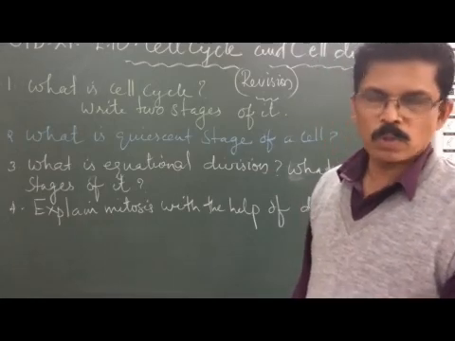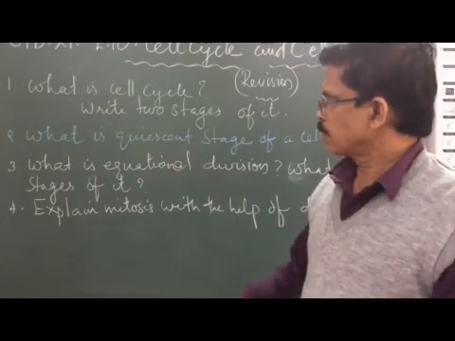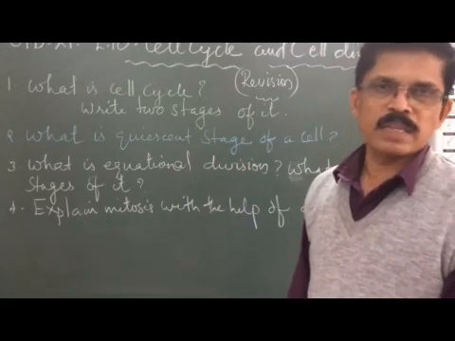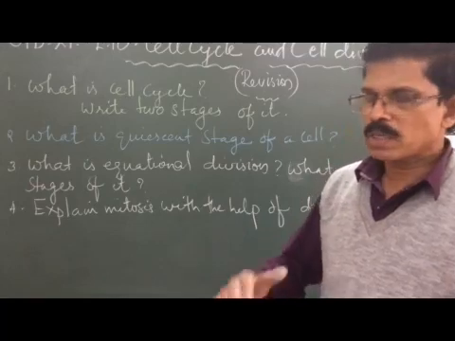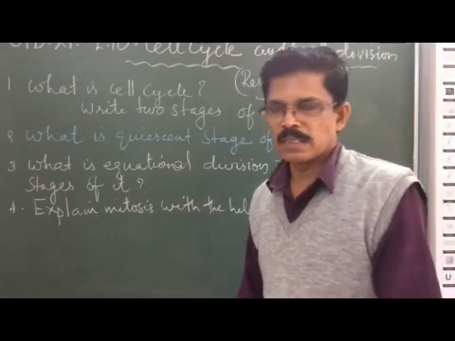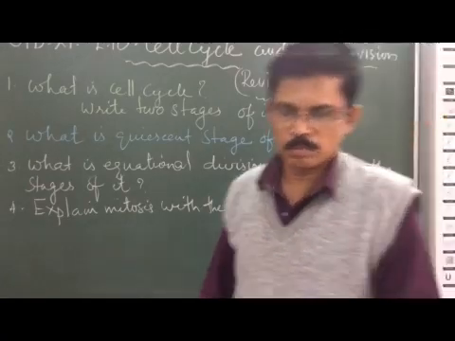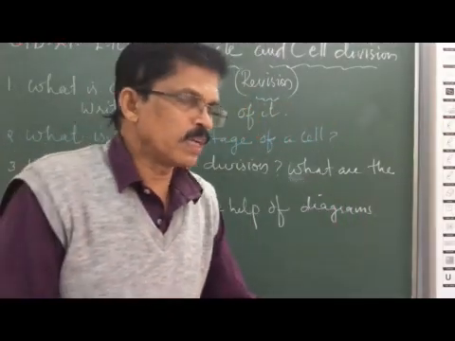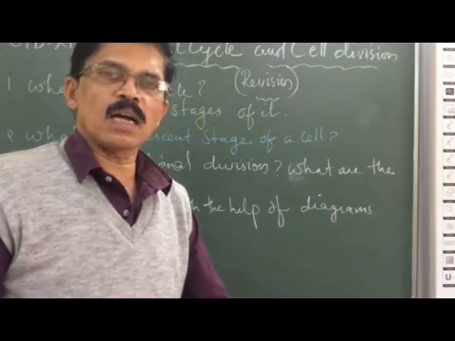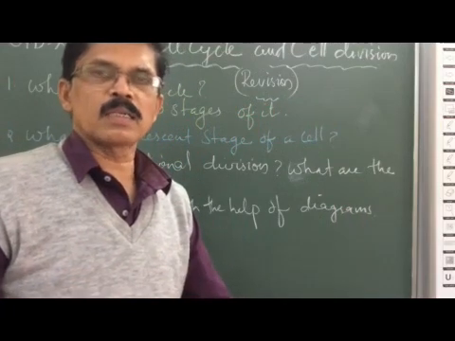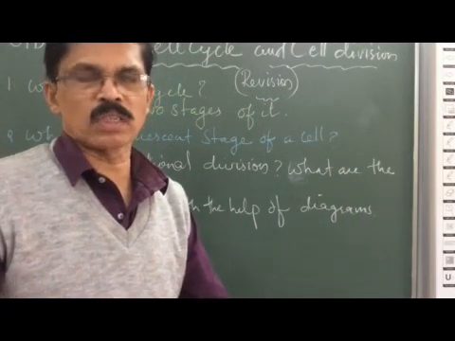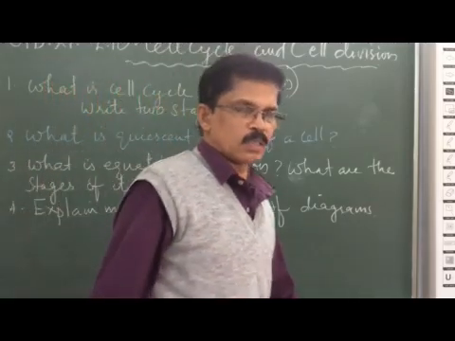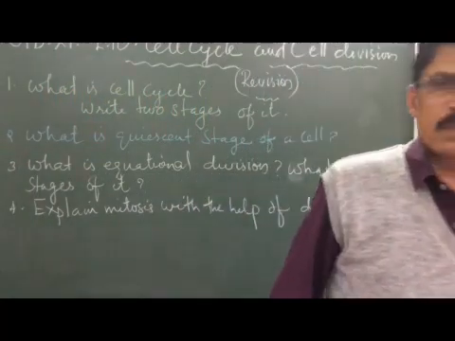The first and most important thing is the cell cycle. What is the meaning of cell cycle of a cell? Cell cycle indicates the sequential events by which a cell duplicates its genome and synthesizes other components of the cell, and ultimately divides into two or more daughter cells.